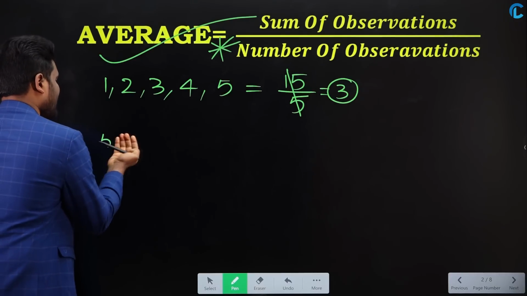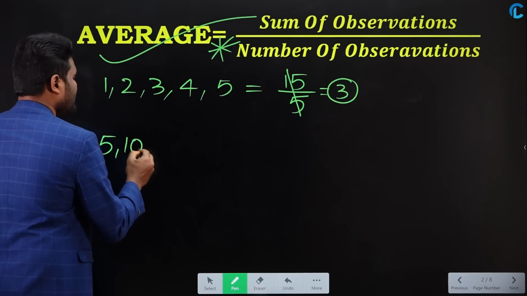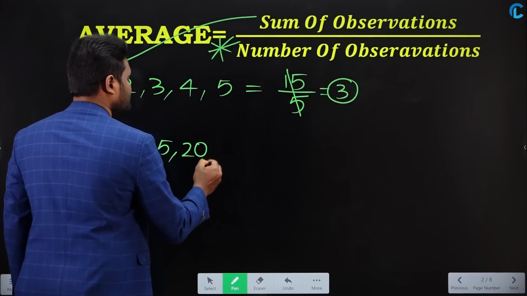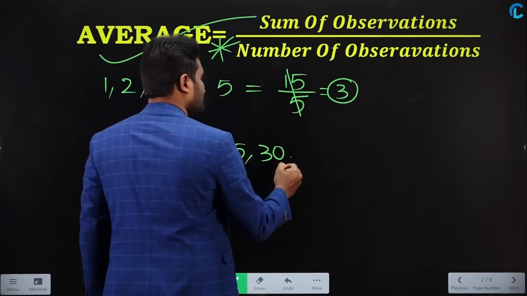Similarly, let us take one more example. Let us say the numbers are 5, 10, 15, 20, 25, 30, 35.